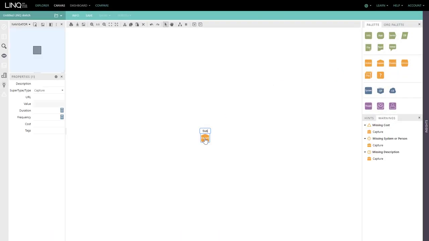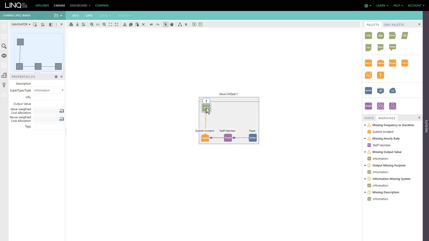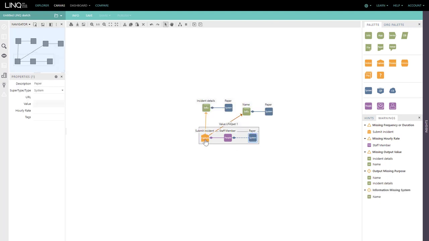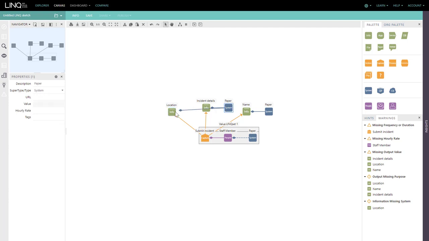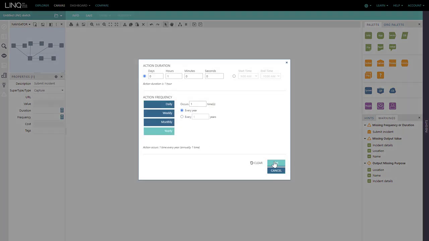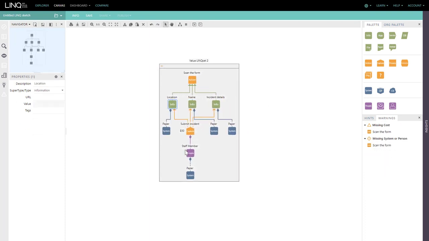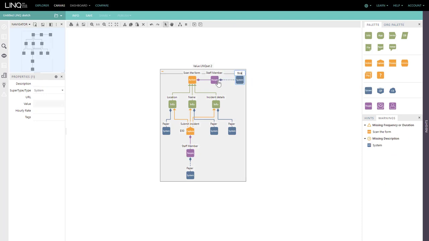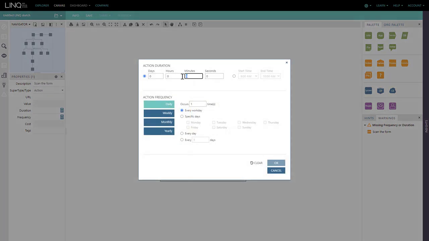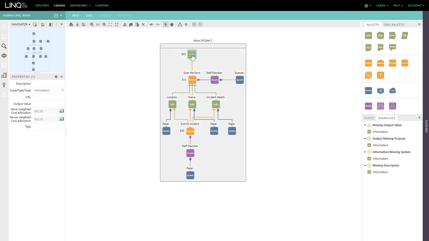The process starts by doing a capture. Using Link structured language, we're able to understand the work that takes place, the people that are doing the work, the tools that they use to do that work, and the data and information that is created as a result of doing work. Processes are costed by attributing costs to staff members and understanding the duration and frequency of actions that take place. The model gets built out as information outputs from one process enable the next piece of work that produce more outputs that deliver value to the organization.